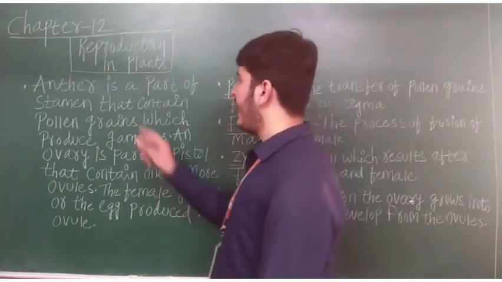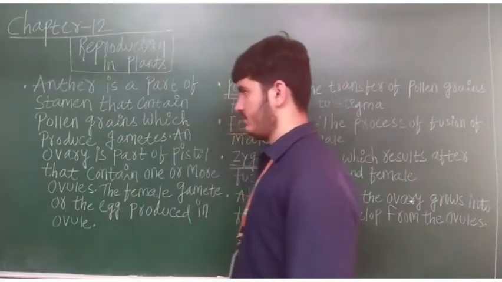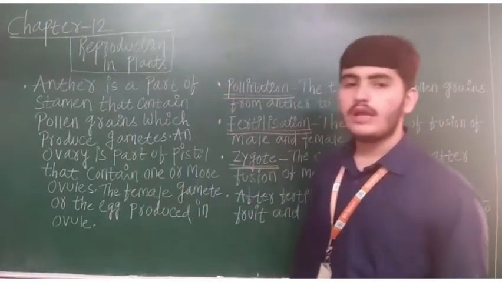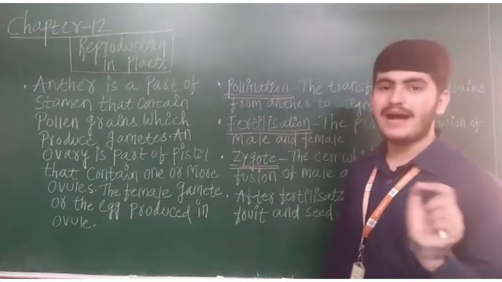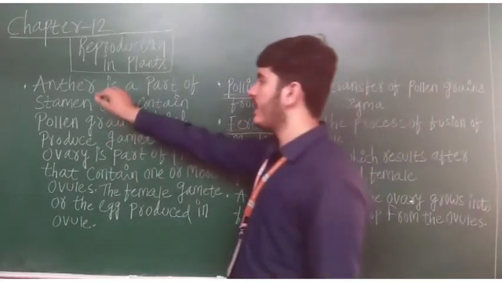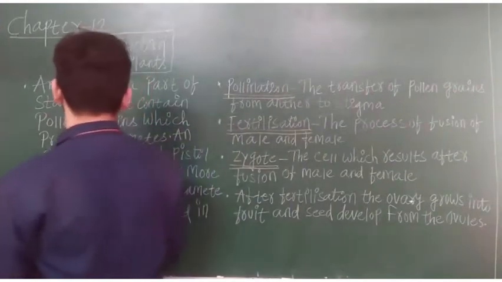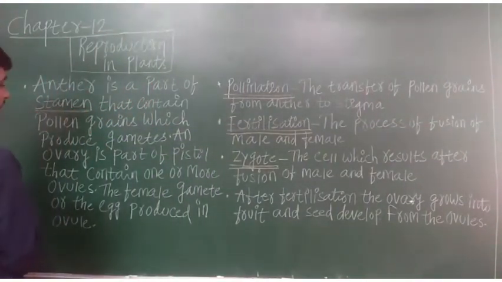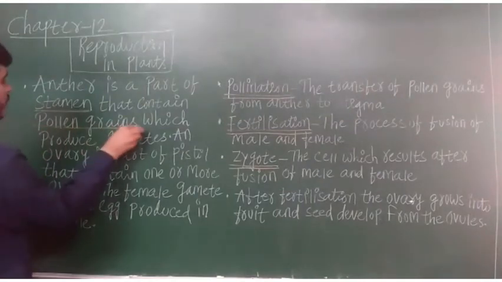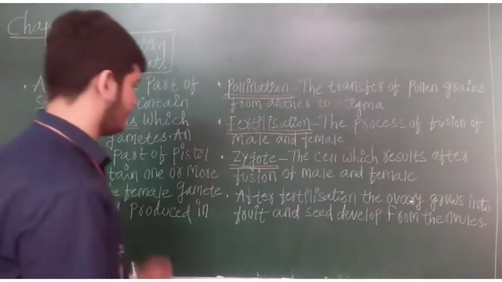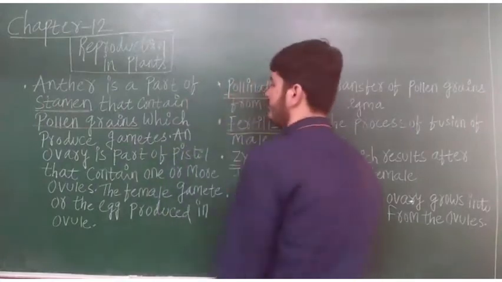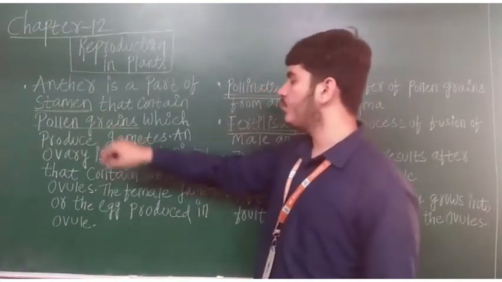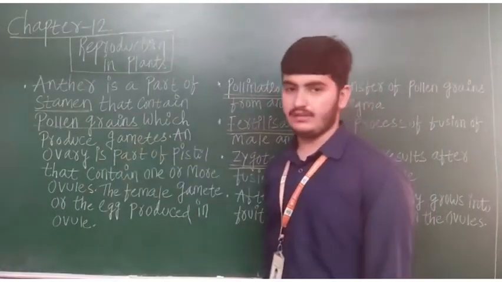Now see what is there. Anther is a part of stamen. Anther is a part of what? It's a part of a stamen. And stamen is a part of the male flower. Means the male part is this anther and stamen. So anther is a part of the stamen that contains pollen grains. Now what does it contain? It contains pollen grains which produce gametes.